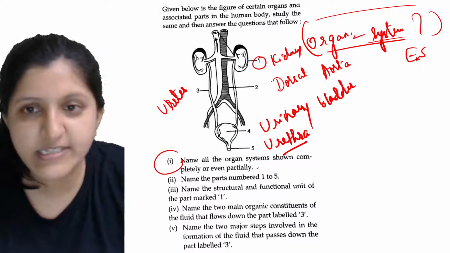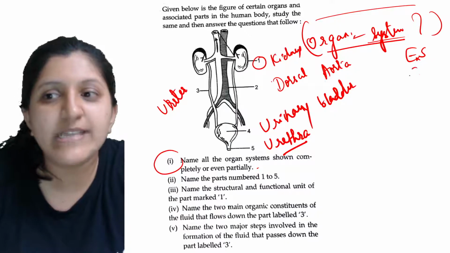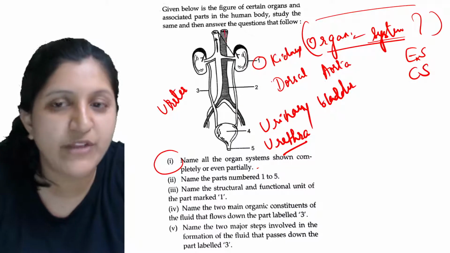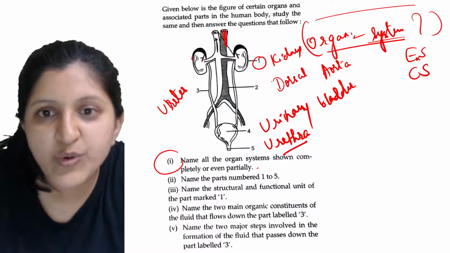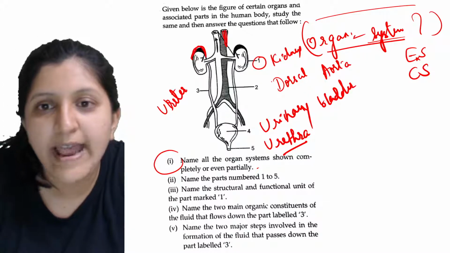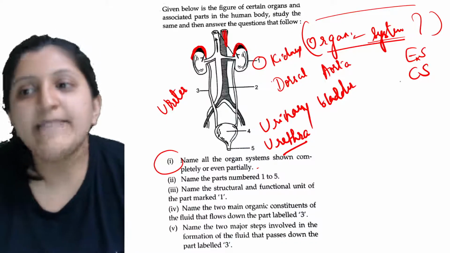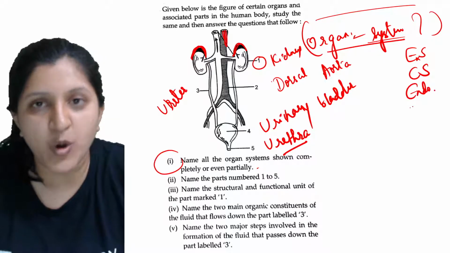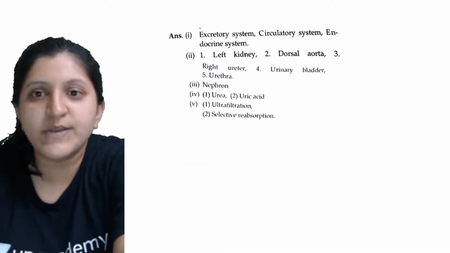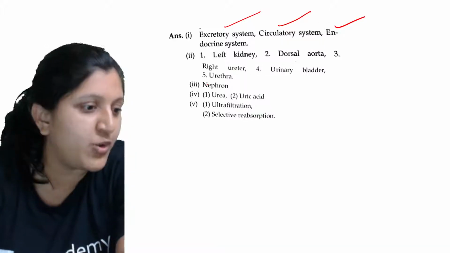Only the excretory system? Partially, that means you can also find the circulatory system, because this is the aorta. And what else can you see? This is actually the adrenal gland, right? It is partially shown, so you can find the endocrine system also. Let's check this answer: excretory system, circulatory system, and endocrine system.